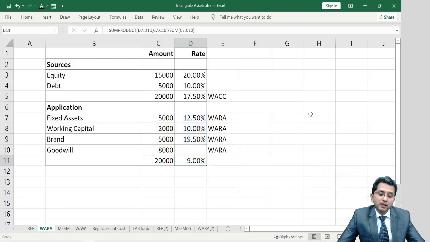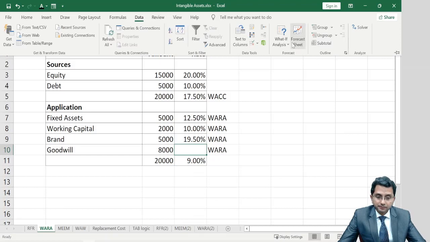9%. I want it to be equal to 17.5%. So what should be the rate for goodwill? I can use the goal seek function. I go to the data tab. First of all, I make this one the active cell, discounting rate for goodwill. This is my active cell. This is my currently selected cell.